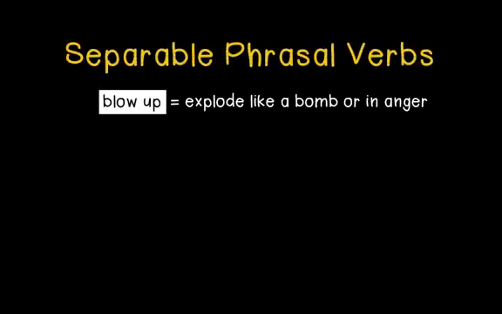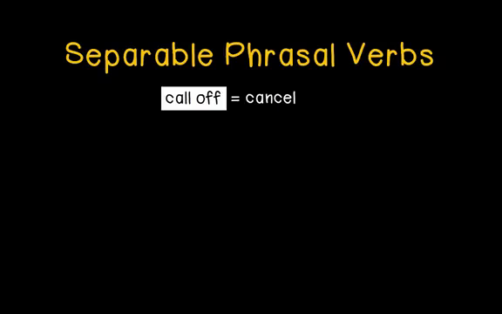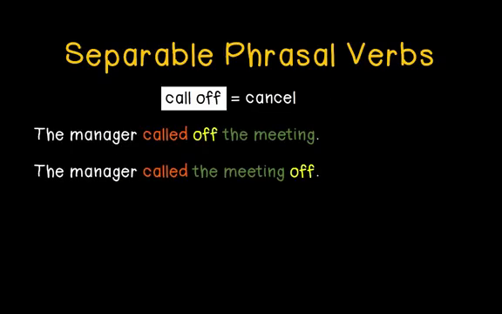For example, blow up can mean explode, like a bomb or in anger. The army blew up the mine, where the mine is the direct object after the verb blew and adverb up. Or we can say the army blew the mine up, where now the direct object separates the verb and adverb. Call off means to cancel an event, as in the manager called off the meeting, or the manager called the meeting off.